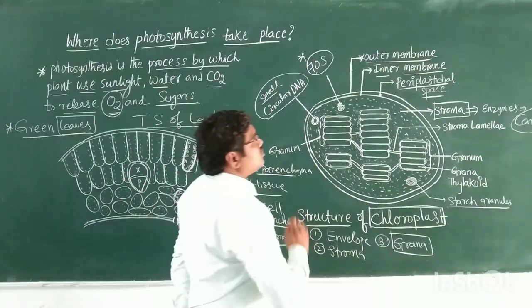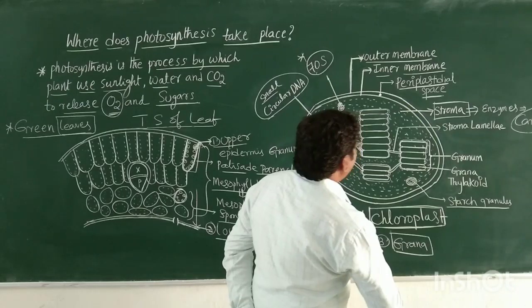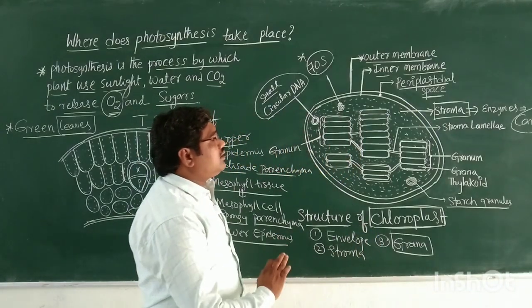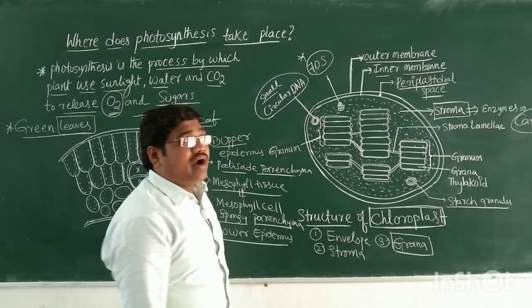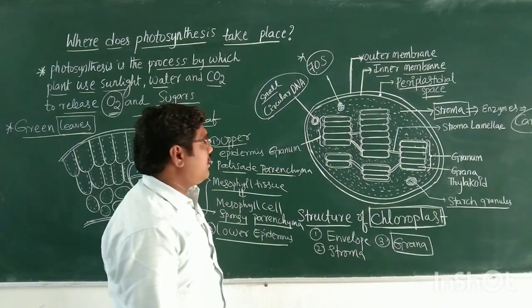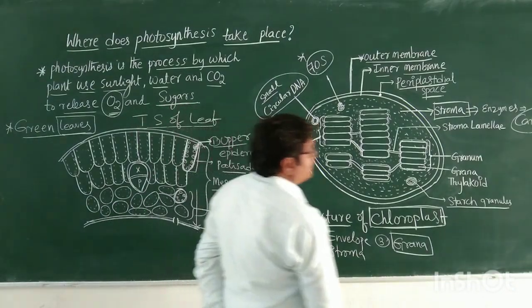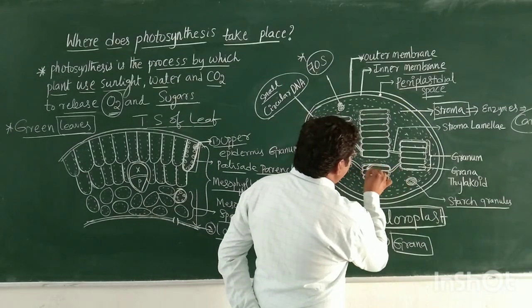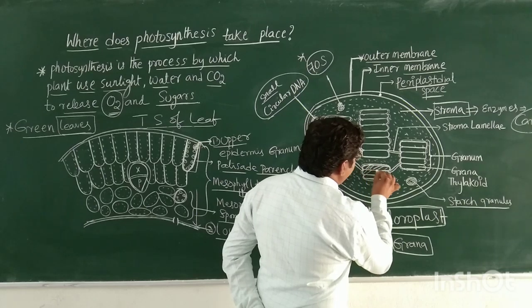In this stroma, a number of thylakoid membranes are there. This is one thylakoid, this is one thylakoid, this is one thylakoid.